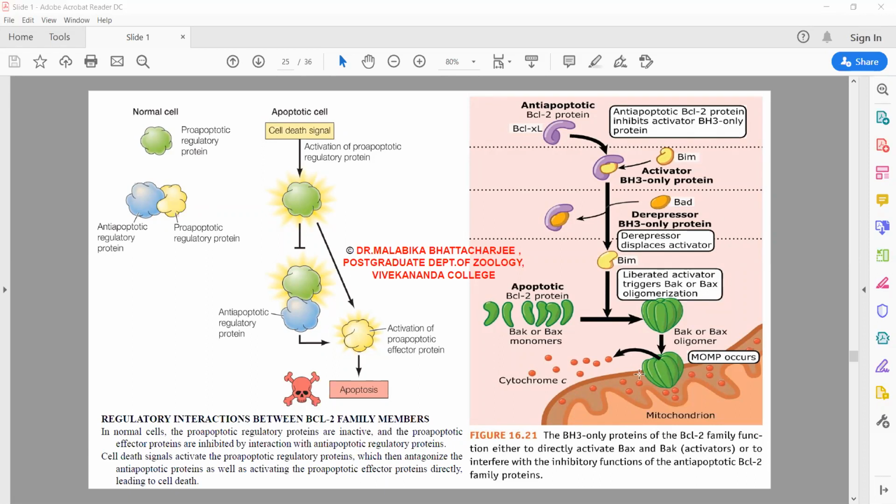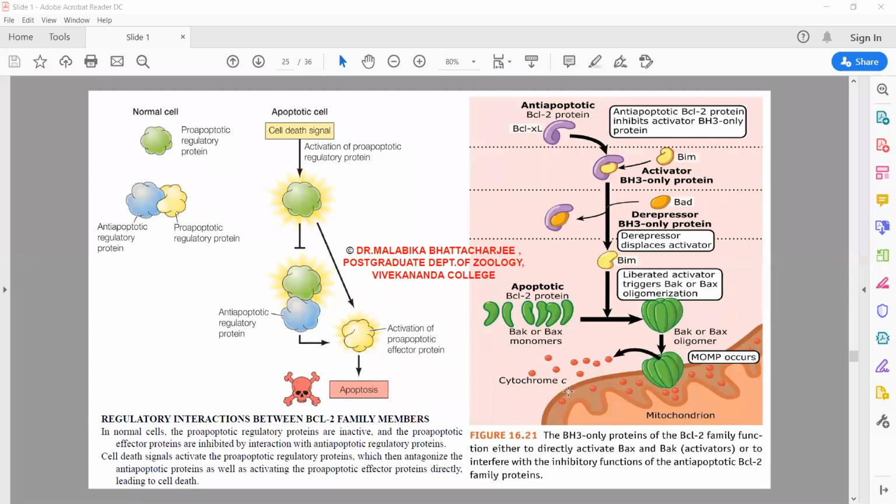the oligomerization of the pro-apoptotic member actually creates pores on the mitochondria, resulting in the leakage of cytochrome C. The leakage of cytochrome C is a hallmark for the final death verdict of a cell.